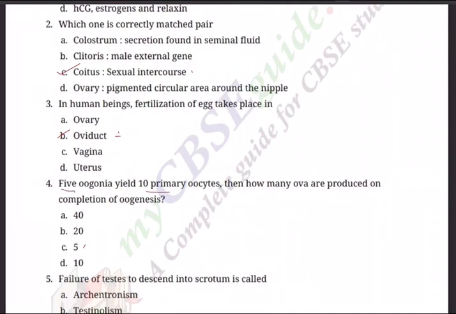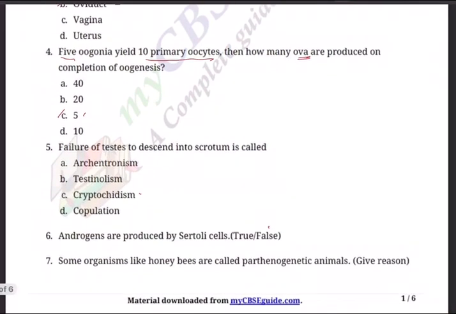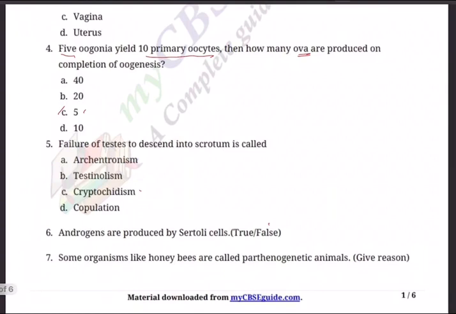Question number 4. 5 oogonia yield 10 primary oocytes. Then how many ova are produced on completion of oogenesis? Okay, so 5 oogonia yield 10 primary oocytes. Then how many ova are produced on completion of oogenesis? Of course, it has to be 5. Oogonia produce ova, the same number. So 40, 20, 5, 10. Again, it is meiosis. Recollect the basis of meiosis.